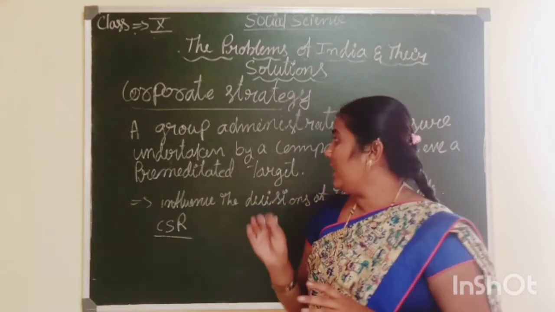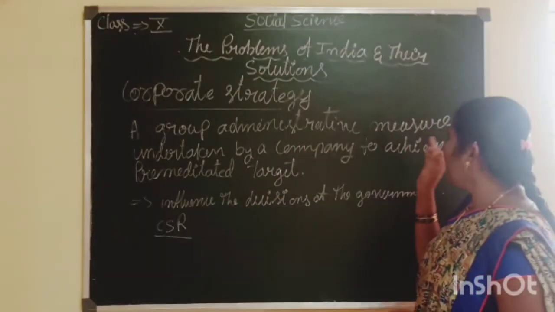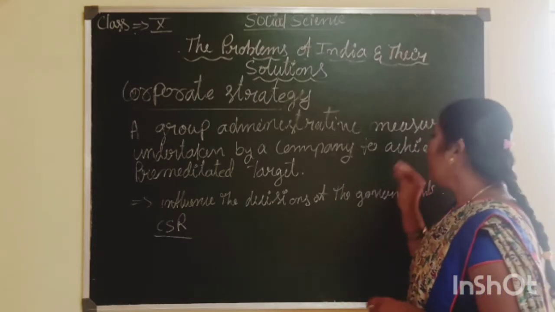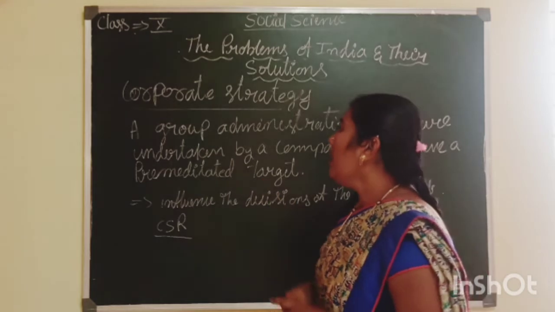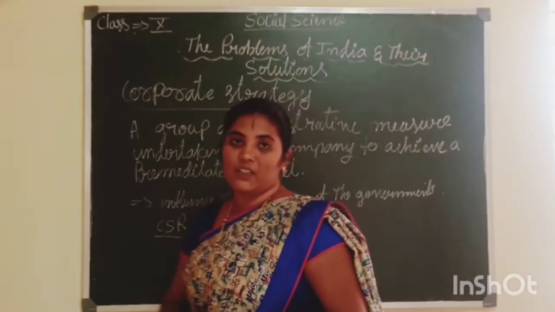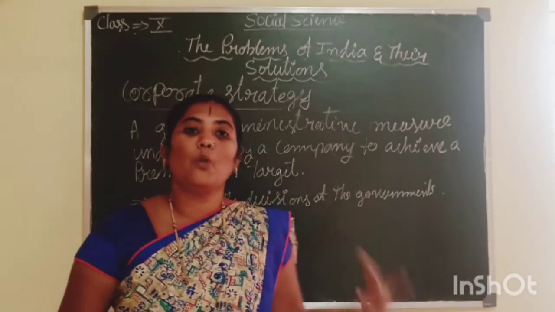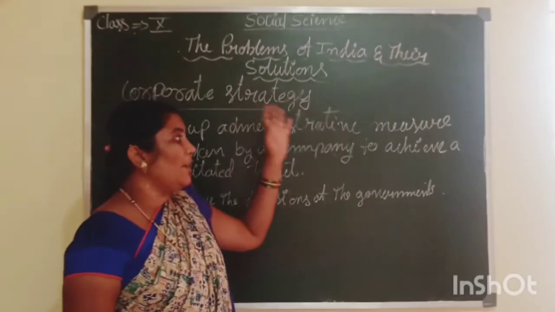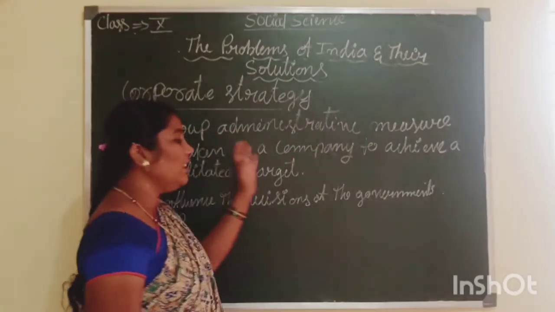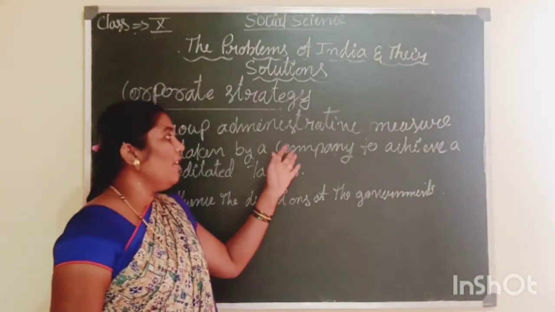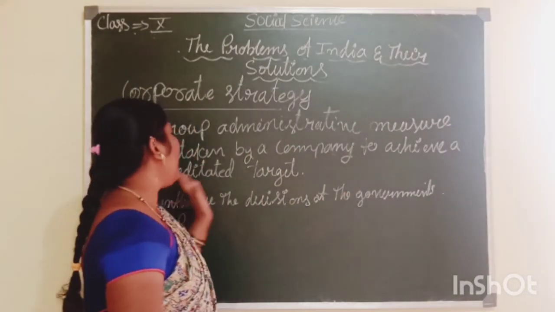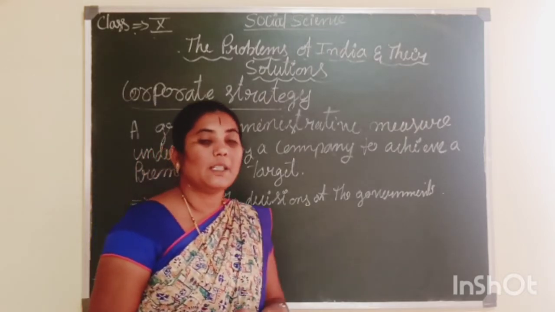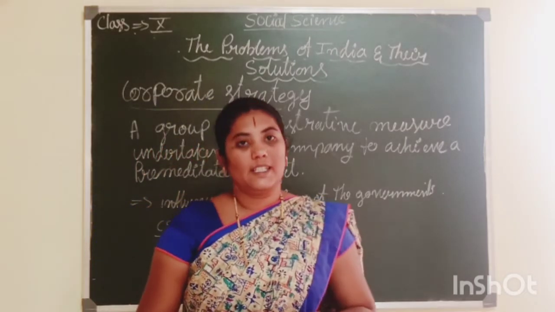It is a group of administrative measures undertaken by a company to achieve a premeditated target. They want to achieve more targets. So a group of administrative measures undertaken by the company to achieve a premeditated target is called corporate strategy.